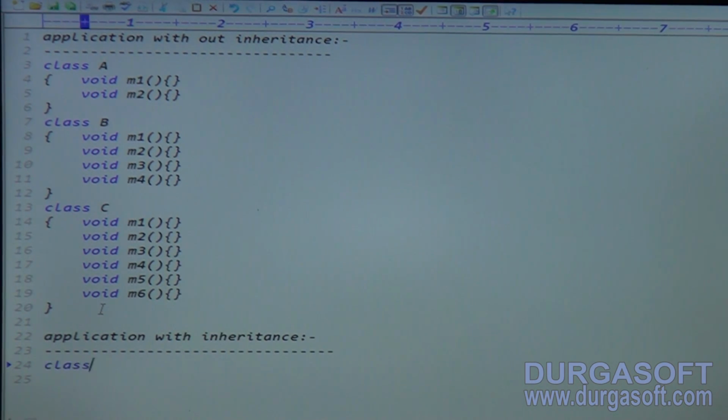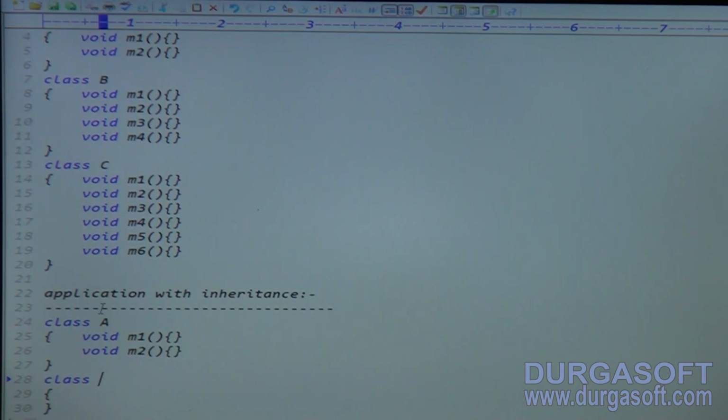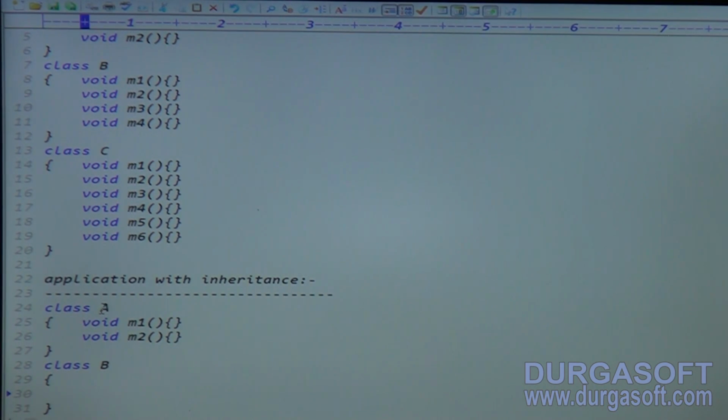So I declared class A. Class A contains M1 and M2, void M1 method and void M2 method. So class A contains two methods, and here I am declaring class B. Class B also requires the two methods, which means don't declare the methods once again. Can you please reuse them? Ratan, how to reuse? Make the relationship between the two classes by using the extends keyword: extends A class. When we extend the class, code reusability is done automatically.